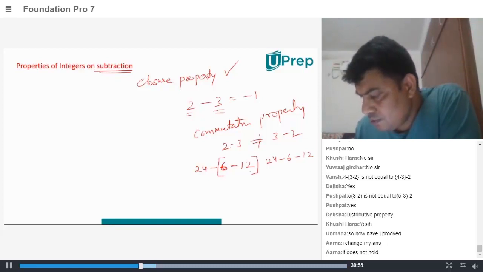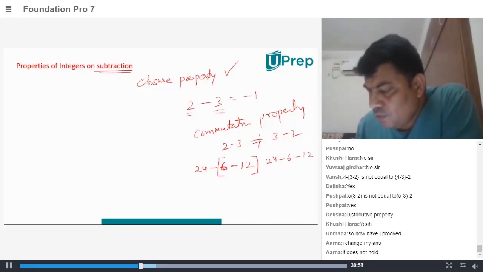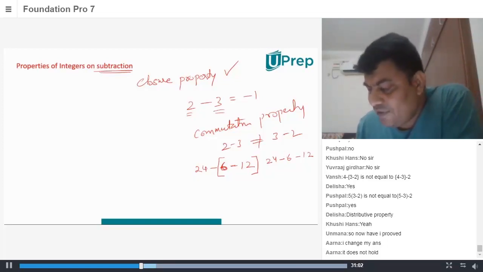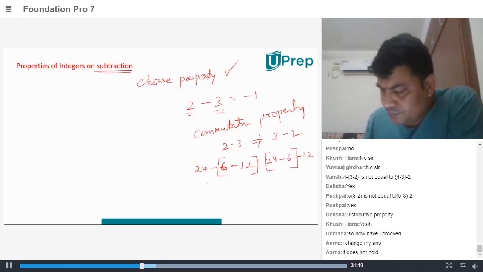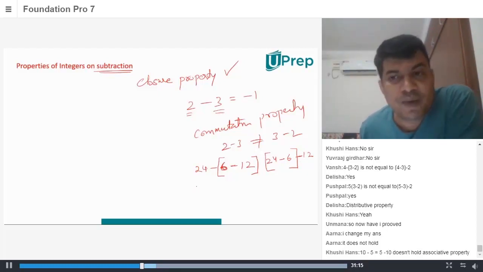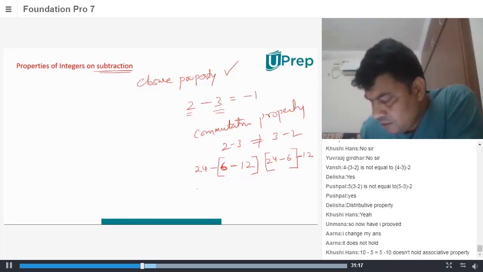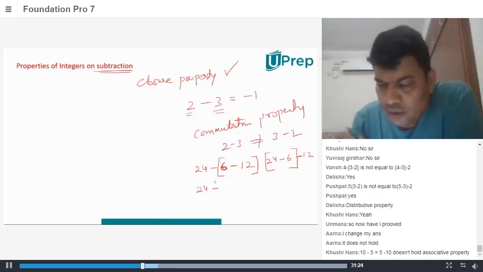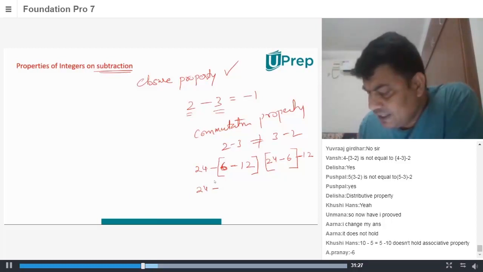On the right-hand side, where do you want to put it? Of course we can't do 6 minus 12. Why can't you do 6 minus 12? What is 6 minus 12? Because 12 is more than 6, so we can't subtract it. But 6 minus 12 is minus 6. Yeah, that's it.